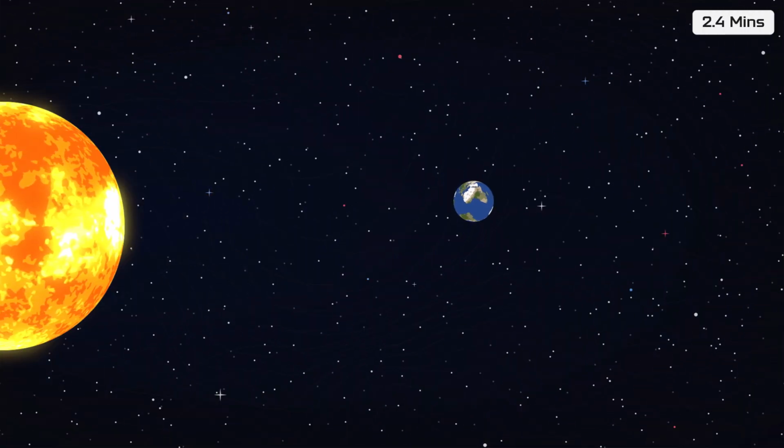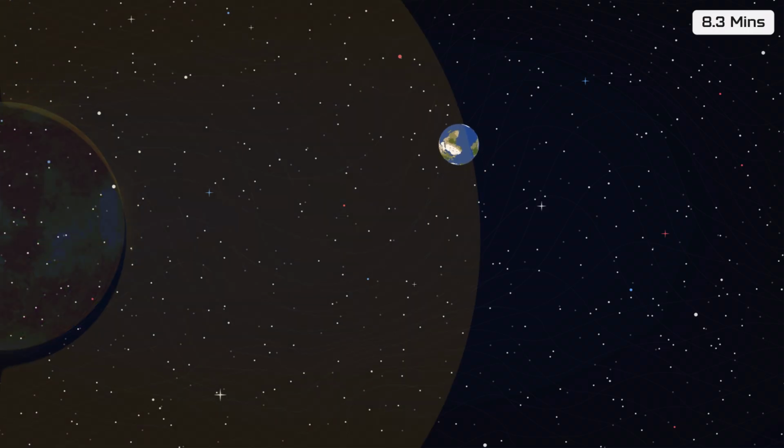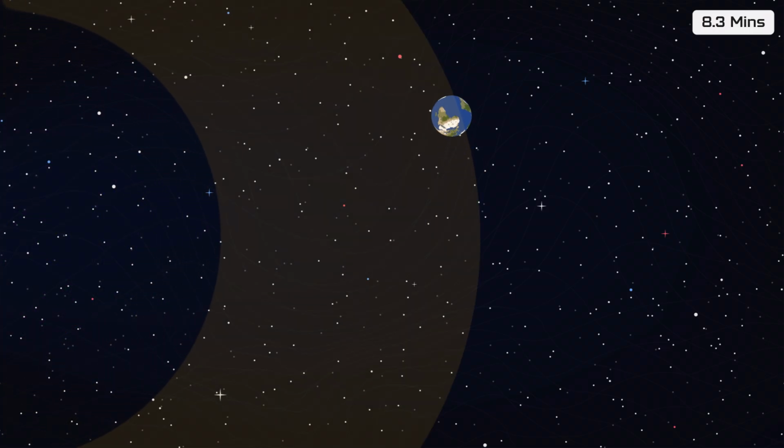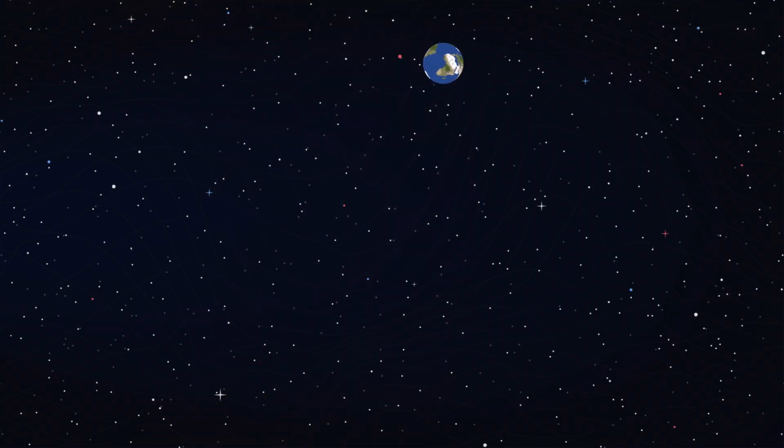For example, it takes 8.3 minutes for light from the sun to travel to us on Earth. If the sun were to disappear suddenly, Earth would continue to orbit normally, and we wouldn't even notice any effects until after 8.3 minutes have passed. This speed limit also led to some interesting consequences discovered by Einstein on how we observe space and time. Like time would pass more slowly the faster you move.